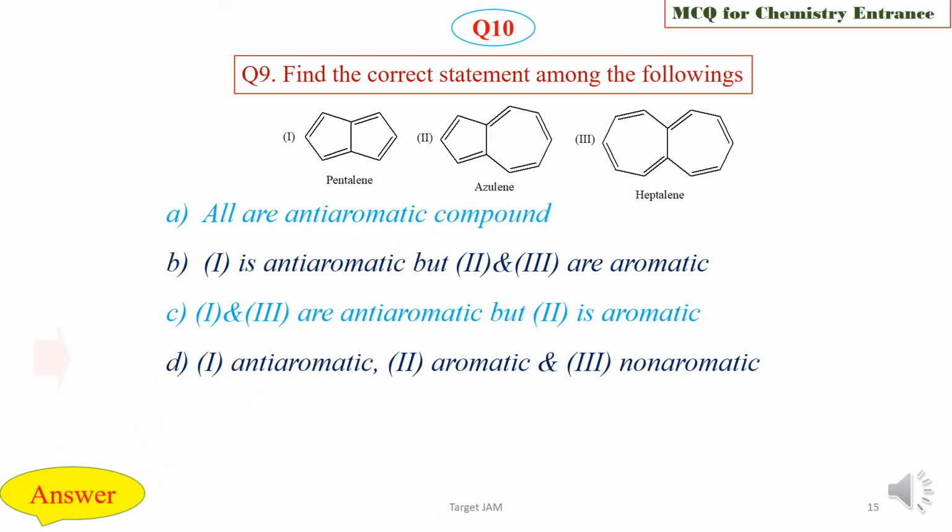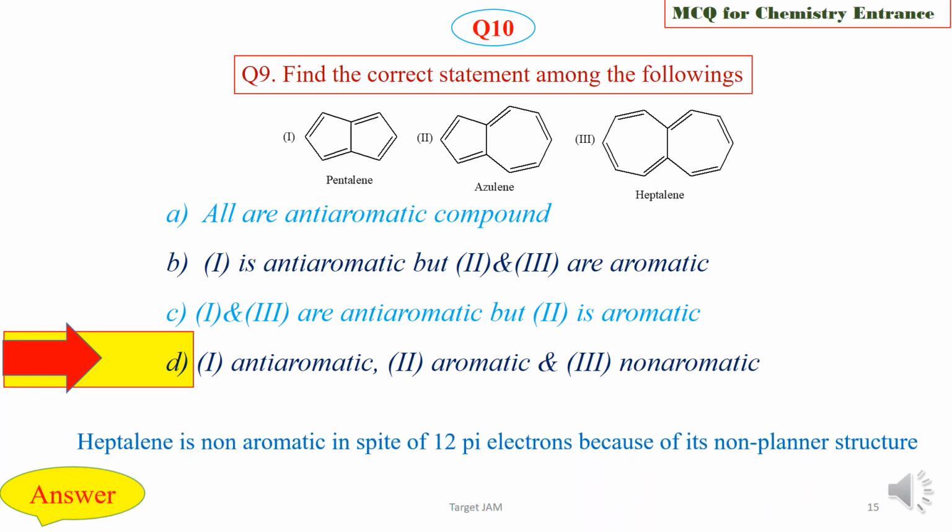The right option is option D, that is 1 is antiaromatic, 2, that means azulene, is aromatic and naphthalene is non-aromatic. Naphthalene is non-aromatic in spite of the 12 pi electron system because it gets a non-planar structure. And in case of pentalene, there are 8 pi electrons and it is a very small ring, so it remains planar, so it is antiaromatic. And in case of azulene, we have seen previously that it forms the dipolar form, that is cation and anion, so it is an aromatic system.